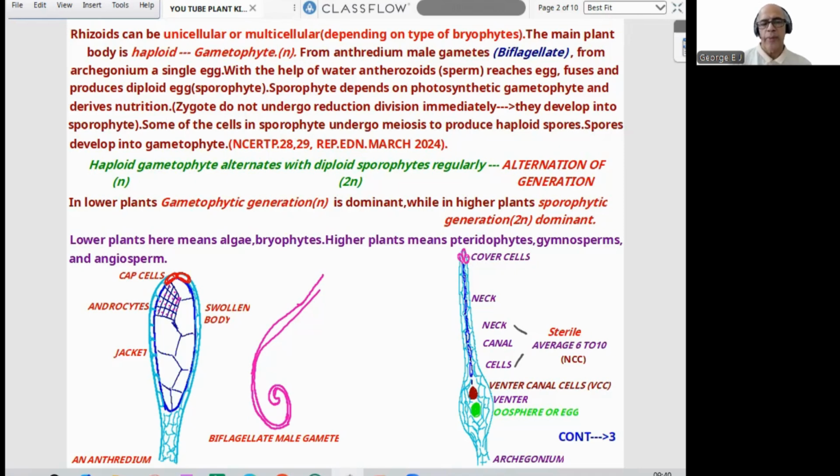In lower plants, gametophytic generation is dominant, while in higher plants, sporophytic generation is dominant. So you may ask which are lower plants or lower groups. Lower plants here means algae and bryophyte. Higher plants here means Pteridophyte, Gymnosperm and Angiosperm.